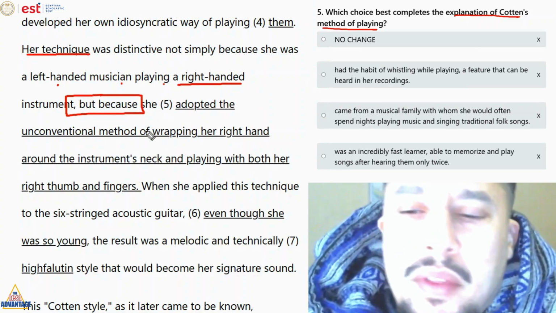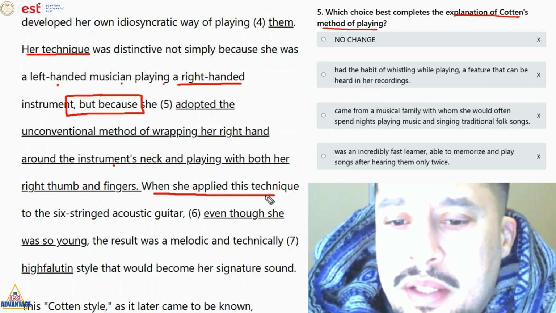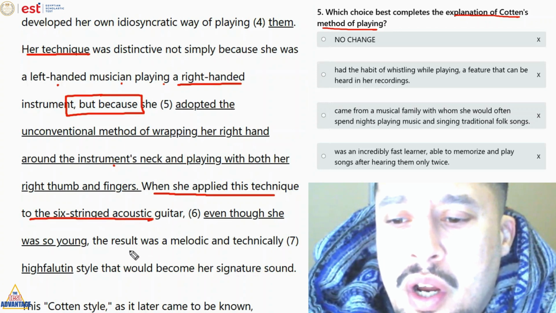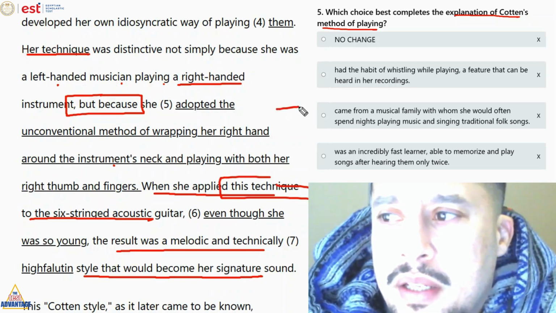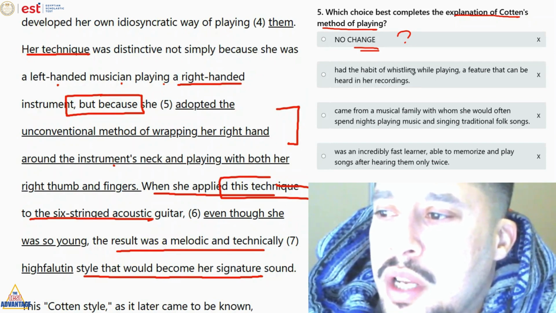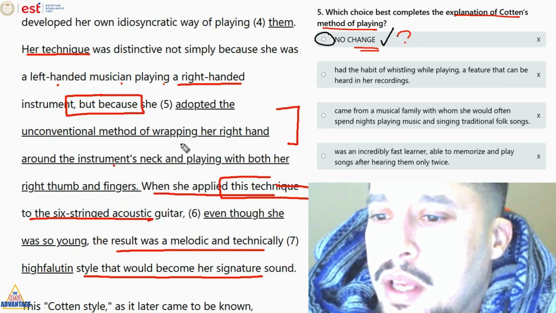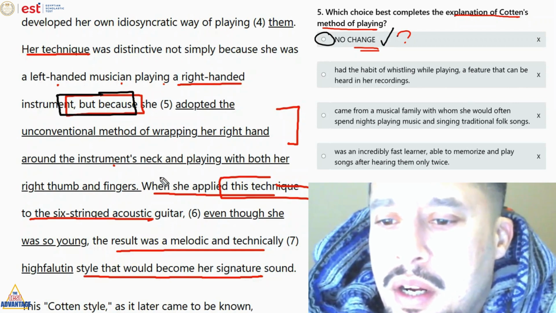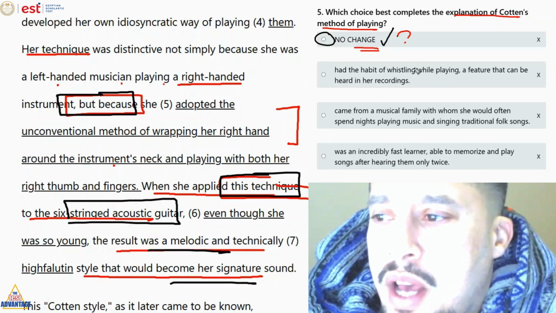Adopted the unconventional method of wrapping her right hand around the instrument's neck and playing with both her right thumb and fingers. When she applied this technique to the 6-string acoustic guitar, the result was melodic and technically high fluent style that would become a signature sound. So it's explaining the technique, okay? Had the habit of whistling while playing. Well, المشكلة دلوقتي في إجابة B. So let's say we like answer A. So we like answer A, but because here, once you applied this technique to the guitar, so she's playing the technique with her sound.